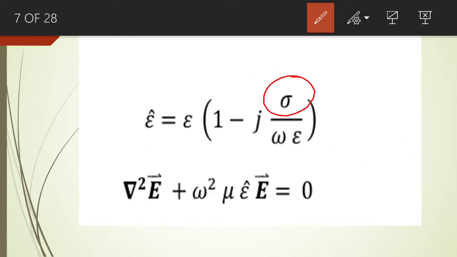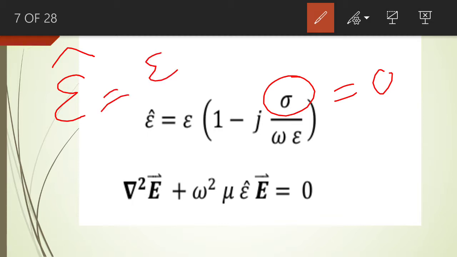If the conductivity is 0, then the medium will become a lossless medium, and epsilon cape will be equal to epsilon. The permittivity will become a real quantity.